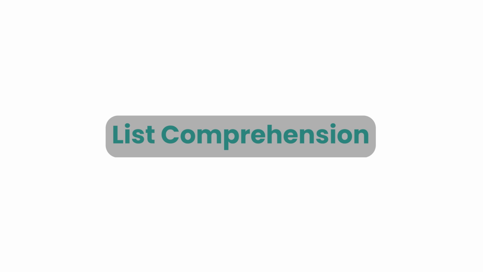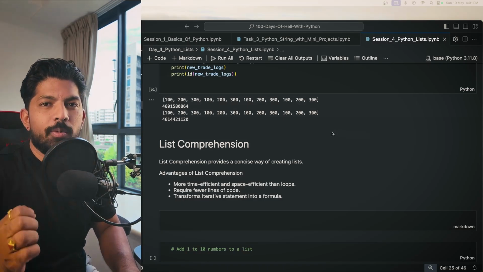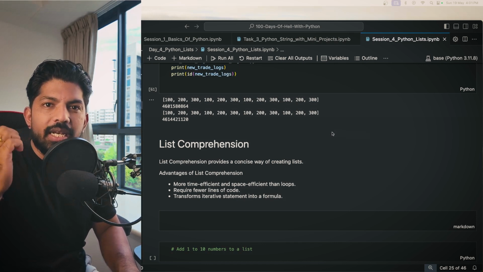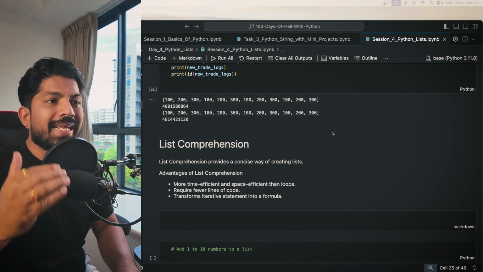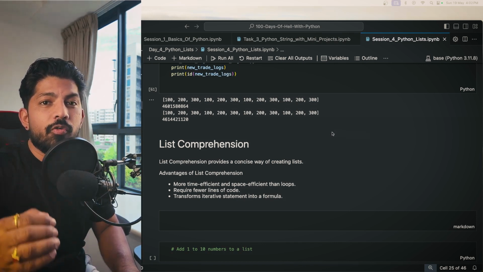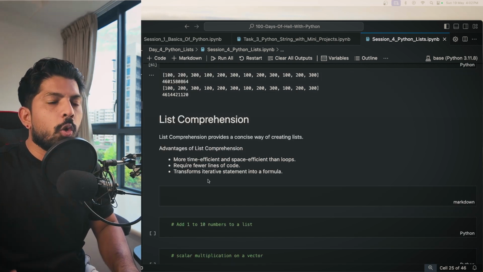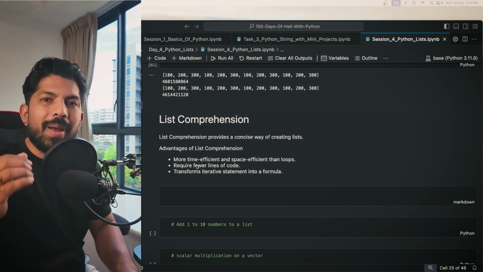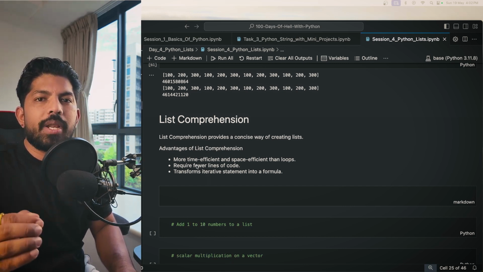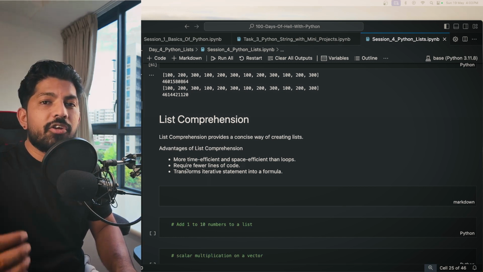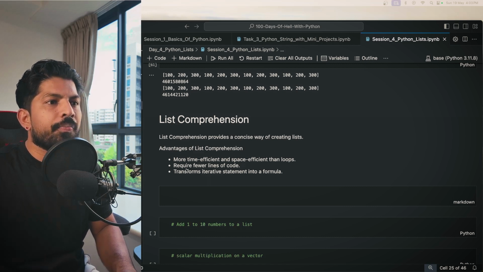Now let's start one of the most important concepts of Python lists, which is list comprehension. So what is list comprehension? List comprehension provides a concise way of creating lists. It means we can create a complex list in just a single line of code. It has a few advantages: it is more time efficient and space efficient than loops. Python recommends that you should be using list comprehension instead of for loops. It requires fewer lines, like you can create a complex list in just a single line of code, and it transforms iterative statements into a formula.